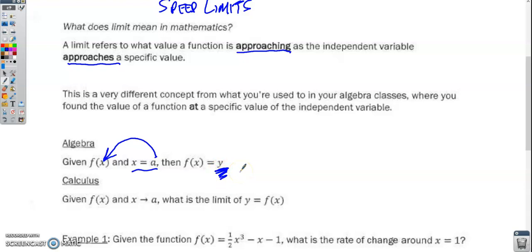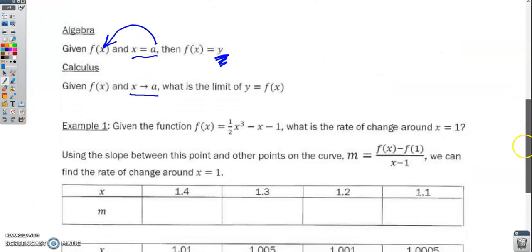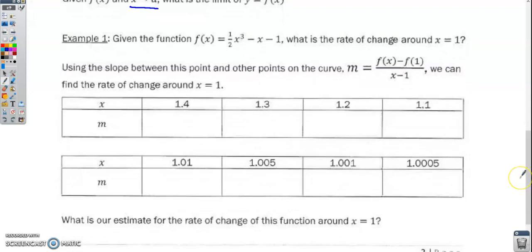Okay? In calculus, what we're going to talk about much more frequently than this idea is that if we have a function and a value that x is getting closer to, not that it's actually going to be that value but that it's getting closer to, we're going to find the limit as y approaches that particular function value. So what is the value of the function going to get closer to as x gets closer to the value of a?